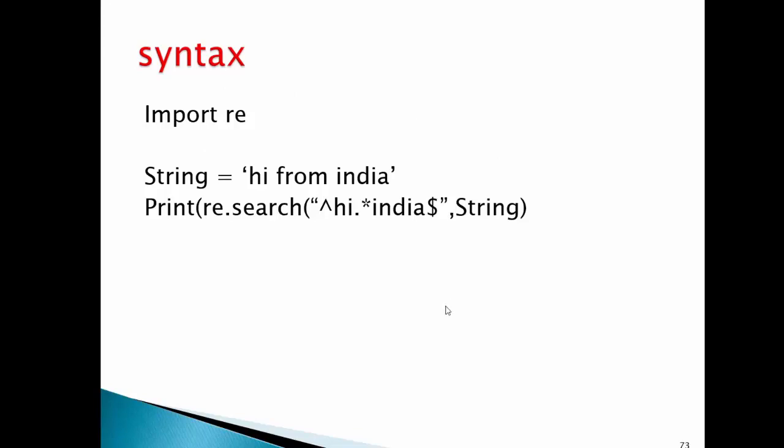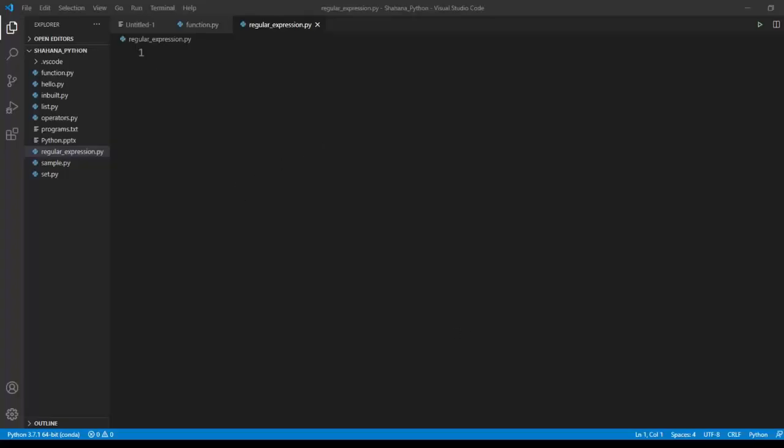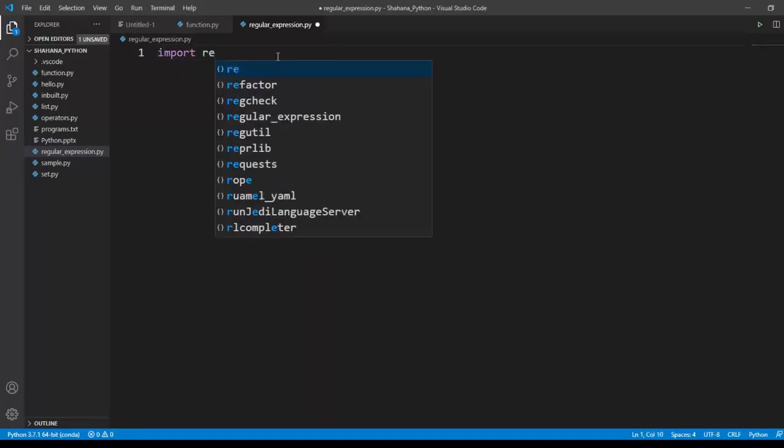We will see that with a practical example. I'm opening my Visual Studio Code. Before we move on, I'm going to import my regular expression. Import re. It shows me that re is available for me.